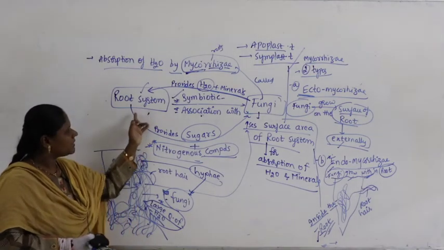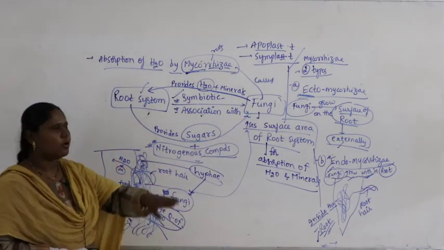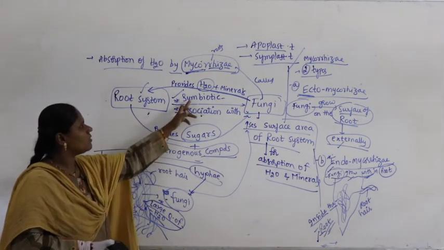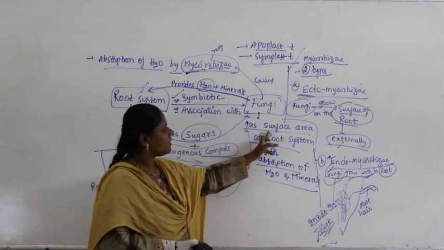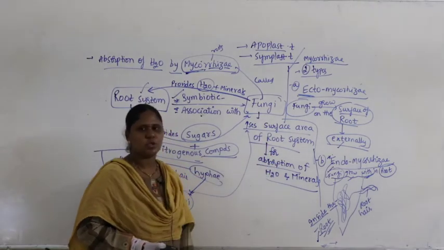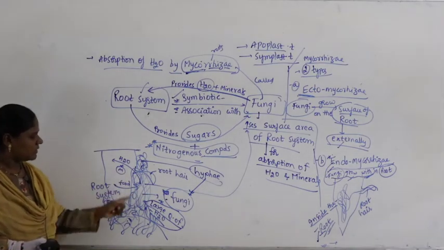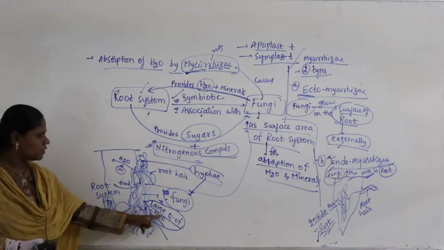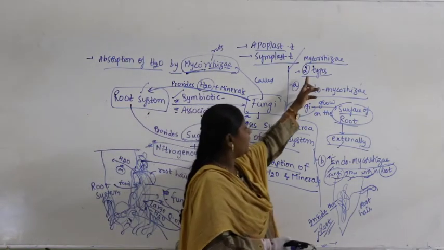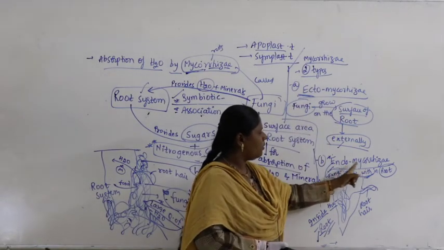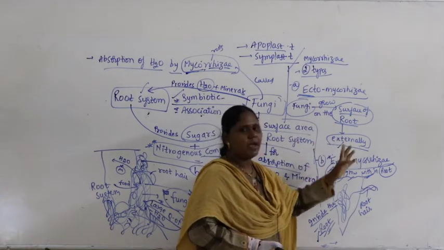In return, it supplies sugars and nitrogenous compounds to the fungi. Both are mutually benefited. That's why it's called symbiotic association. So the fungi increases the surface area of the root system for more absorption of water and minerals. Fungi occupies more surface area and takes a large quantity of water. Mycorrhiza is of two types, ectomycorrhiza and endomycorrhiza. What is ectomycorrhiza? Fungi grows on the surface of the root externally.